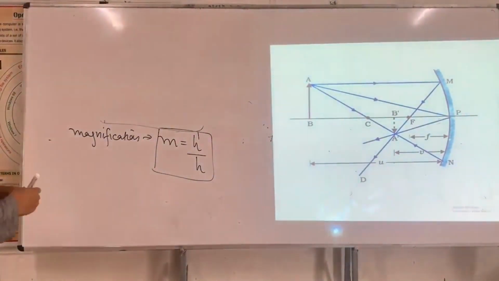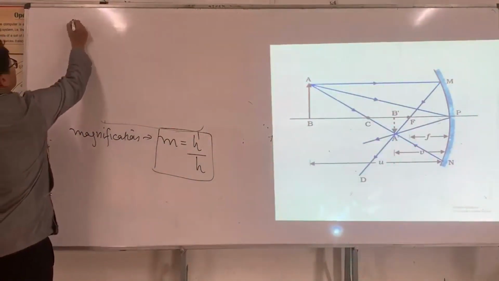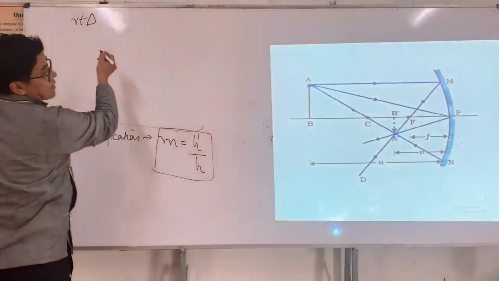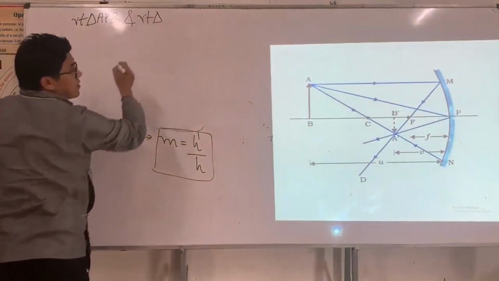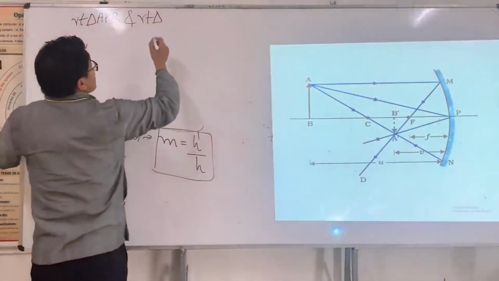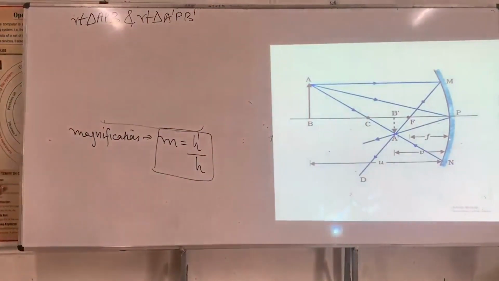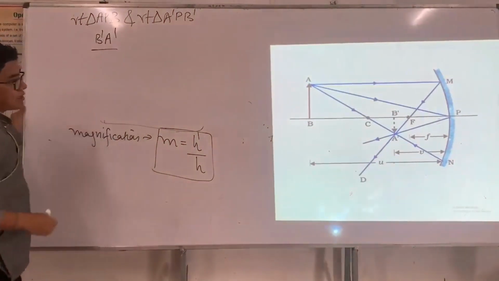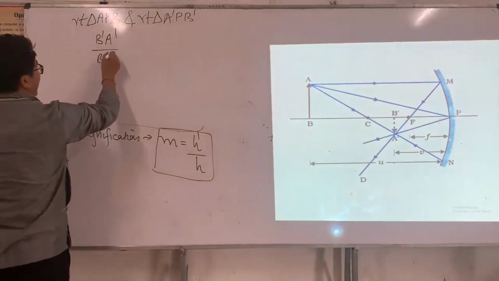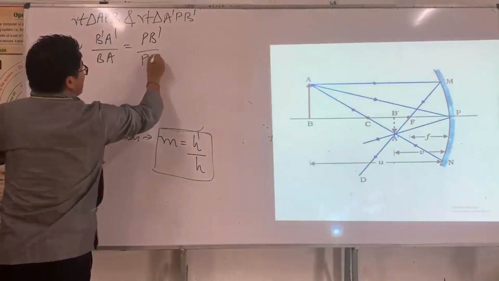Now I take two similar triangles again. Right triangle ABP, and right triangle A prime B prime P. These two are similar triangles, and again the ratio of corresponding sides are equal. So therefore B prime A prime divided by BA is equal to PB prime divided by PB.